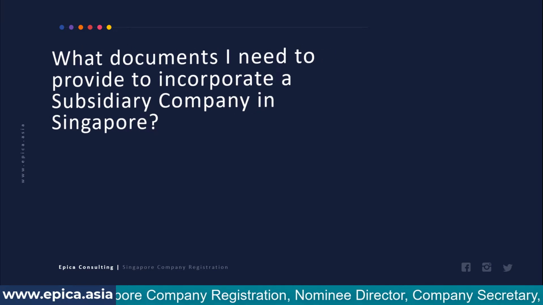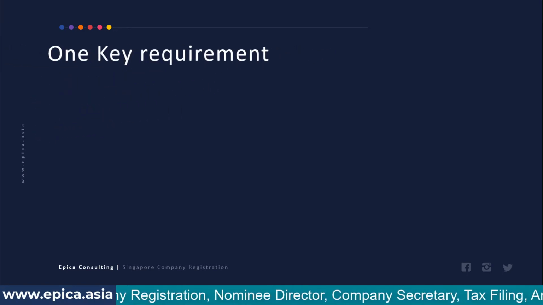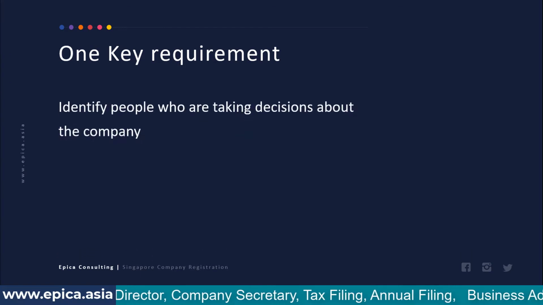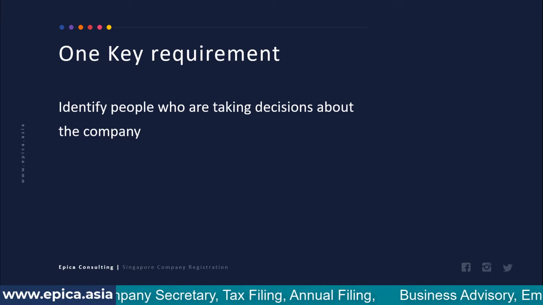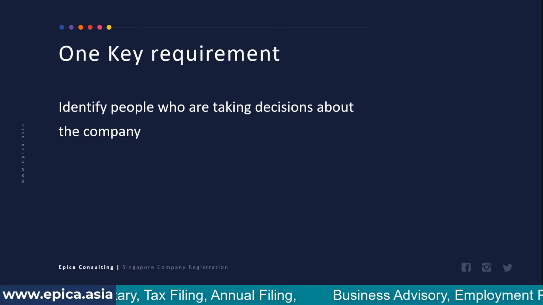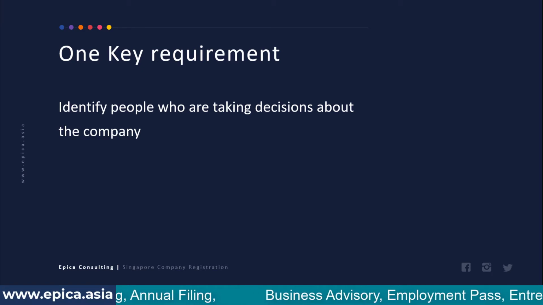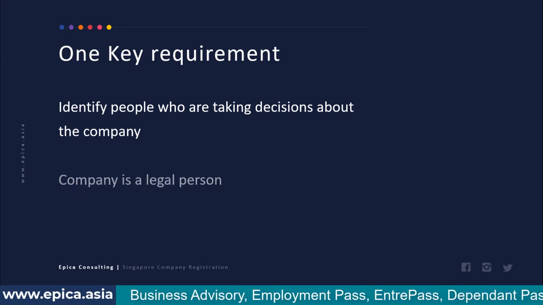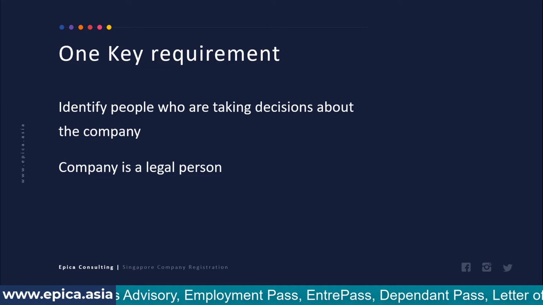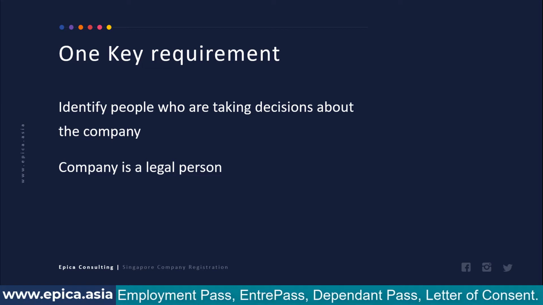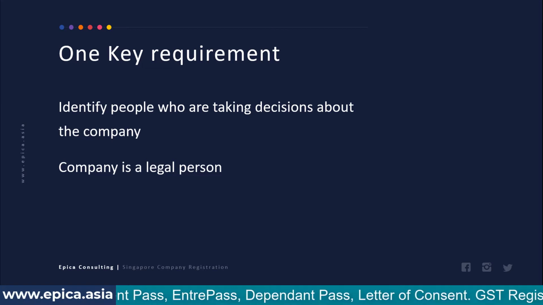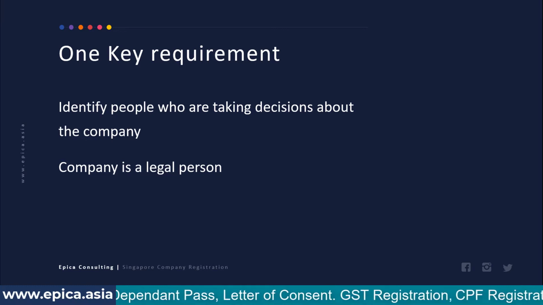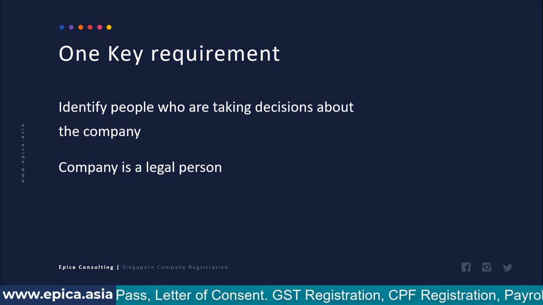So let's proceed ahead. First of all, you need to understand one key requirement. One of the key requirements that government agencies have put forward is for us to identify the people who are the decision makers behind the company. As you know, a company is a legal person, so a company cannot make any decisions on its own. There is always some individual or human being who is taking decisions behind this company.